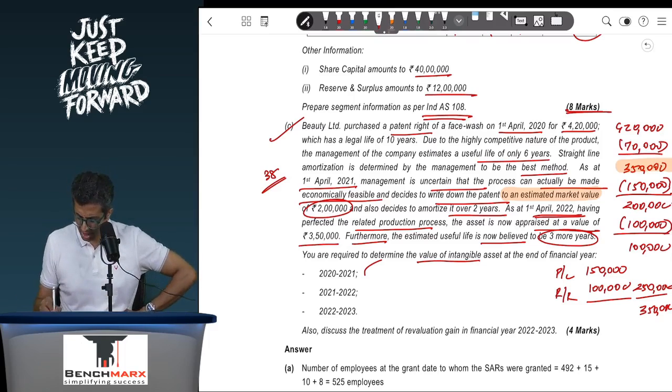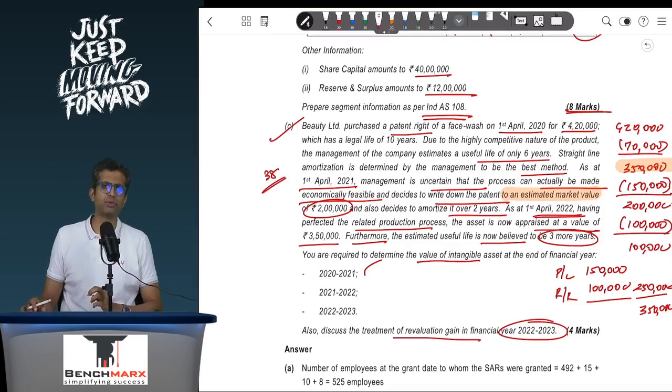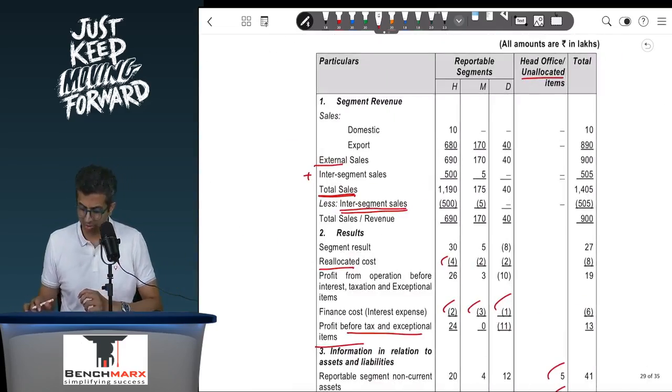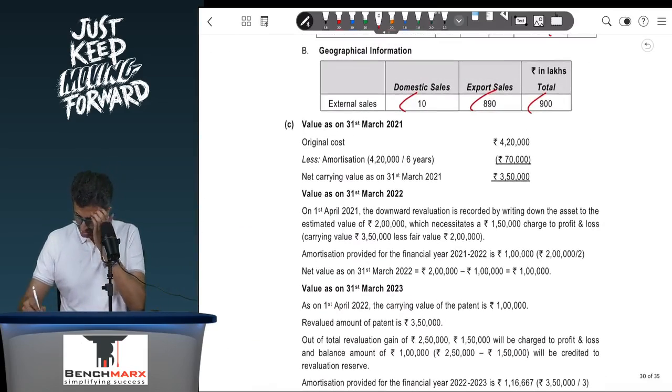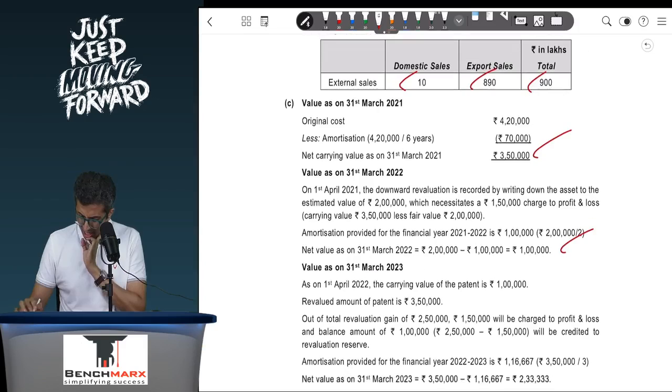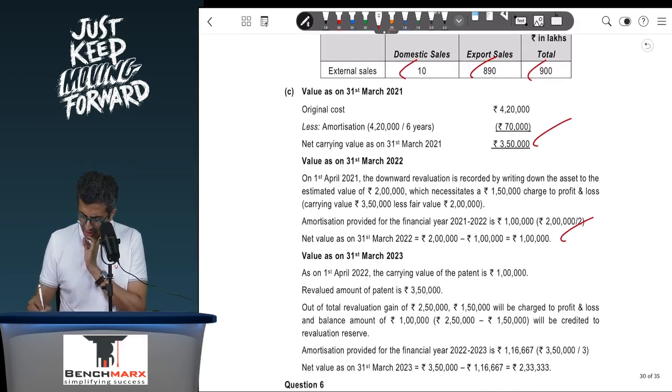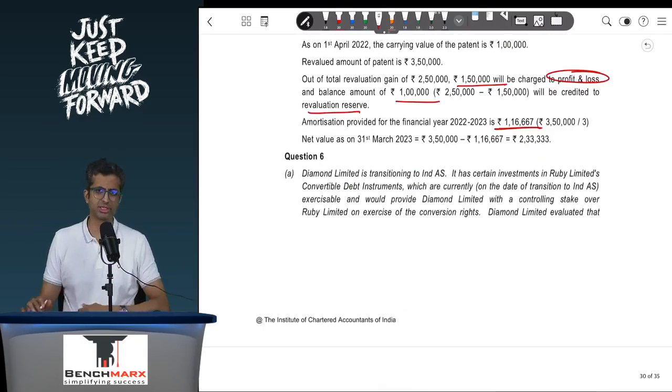Discuss the treatment of revaluation gain in the year 22-23. 1,50,000 will go to the PNL, and the remaining 1 lakh will be adjusted through the revaluation. So as you can see, 3,50,000 in the first case, 1 lakh in the second case, and going forward we can see that 1 lakh will be adjusted against revaluation, 1,50,000 will be charged to the profit and loss account, and amortization will be 1,16,667. Okay, so moving on finally to the last question.